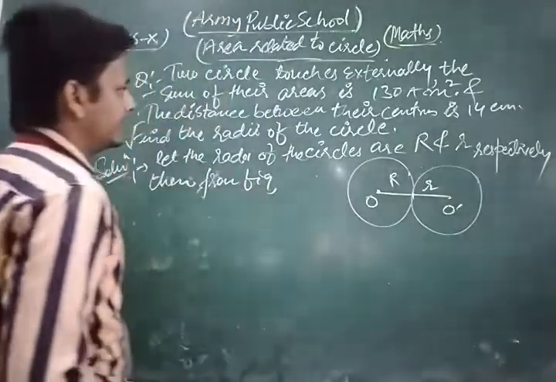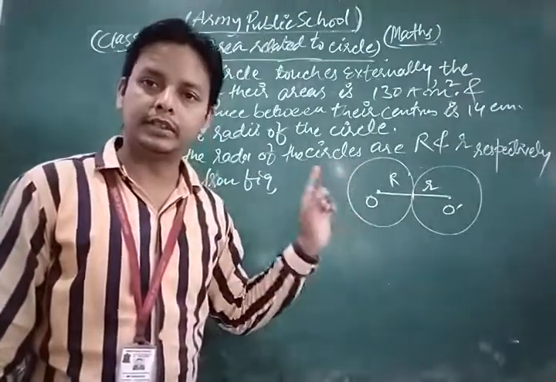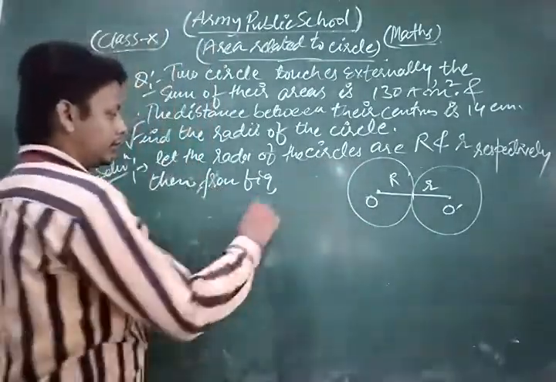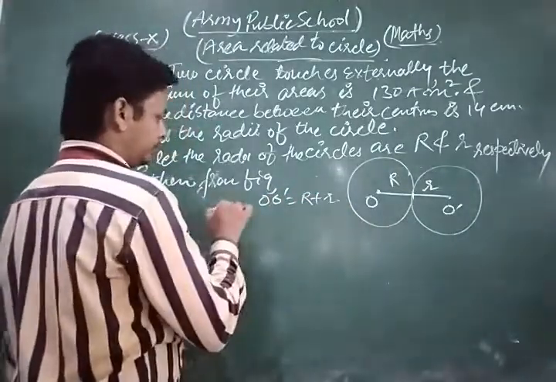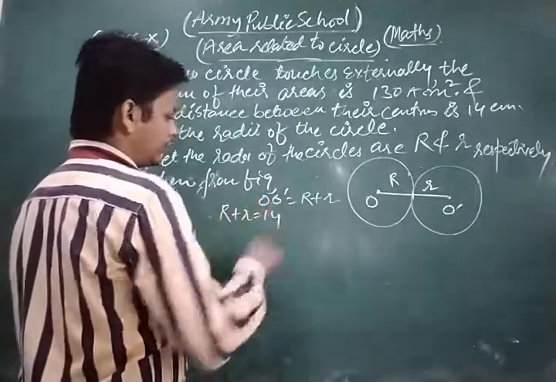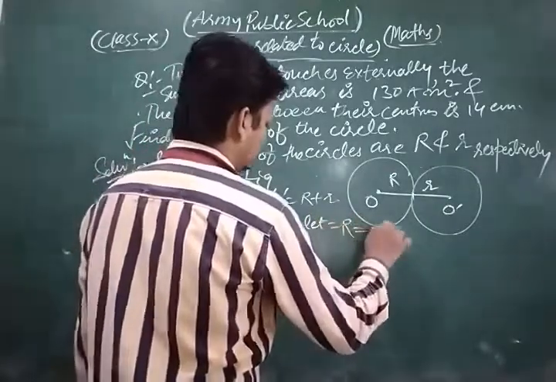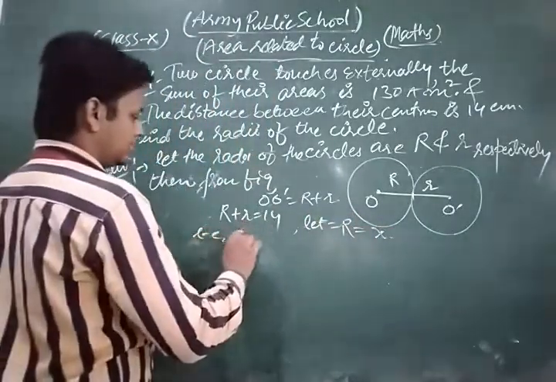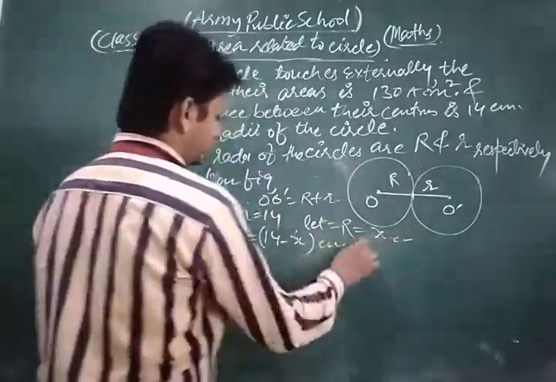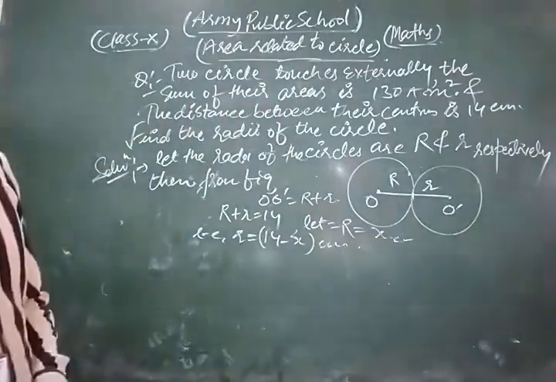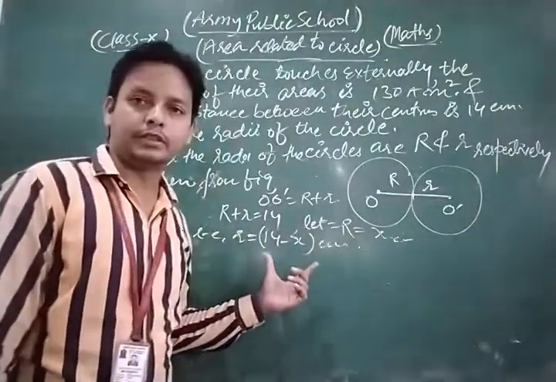the distance between their centers is 14. In that condition, dear students, when two circles touch externally, then the sum of their radii is equal to the distance between their centers, OO dash is equal to R plus r. So let us say R plus r is equal to 14. So let capital R be equal to x, then small r is equal to 14 minus x centimeter respectively.